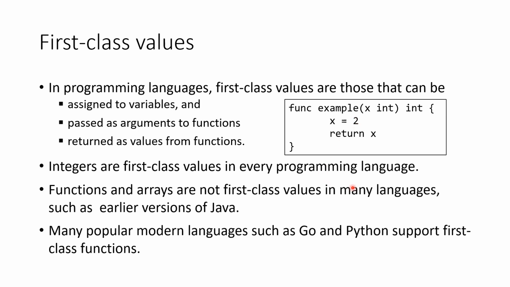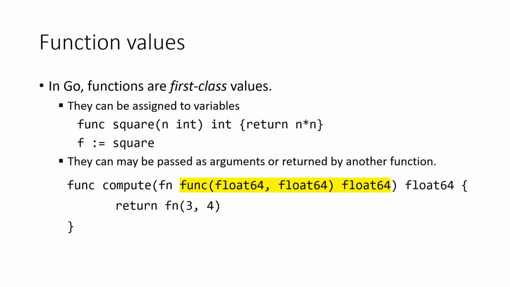Functions and arrays are not first-class values in many languages, such as earlier versions of Java. But many modern programming languages, such as Go and Python, support first-class functions. So in Golang, functions are first-class values. Here is an example of how a function in Go can be assigned to variables.